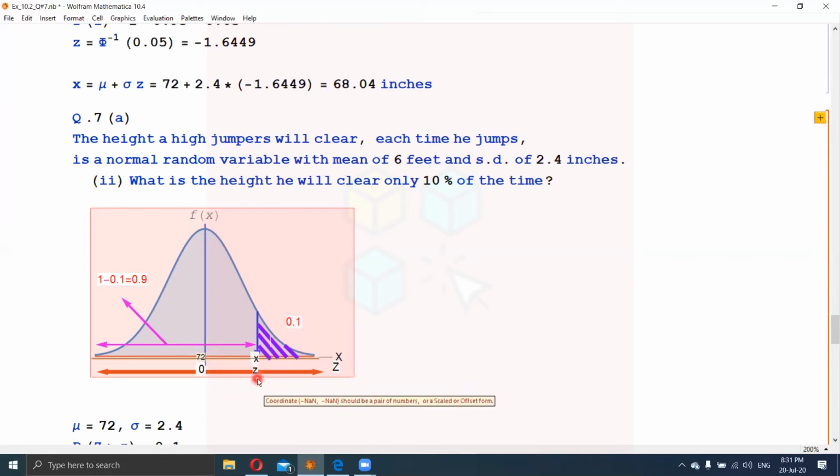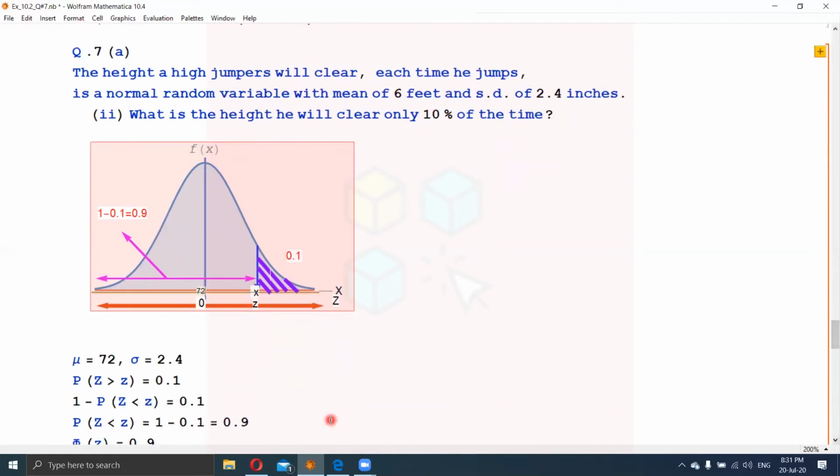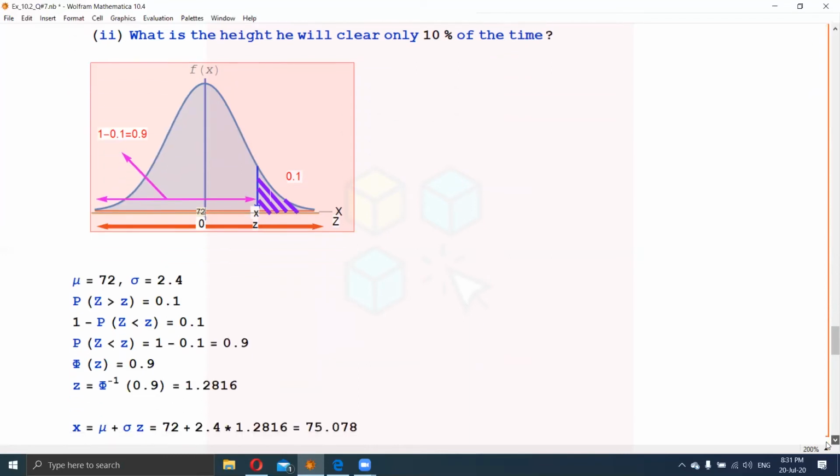Z would be determined first, and using that value of z we will find the corresponding value of x. So we will write mu is 72, sigma is 2.4, both are in inches. Again we will write probability z greater than z, because it's on the right side of the scale.